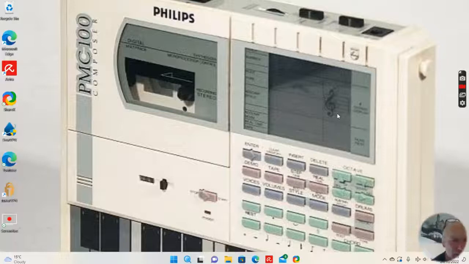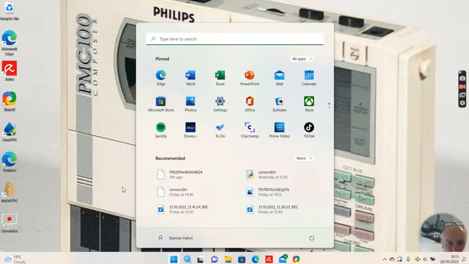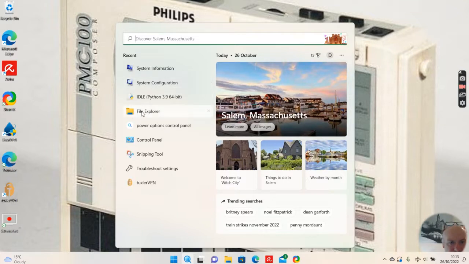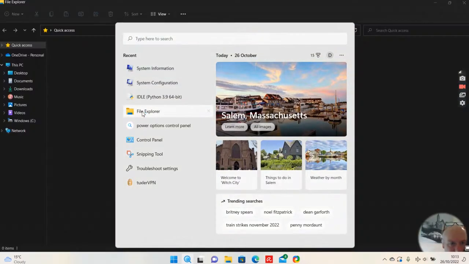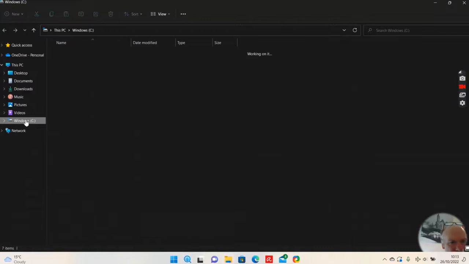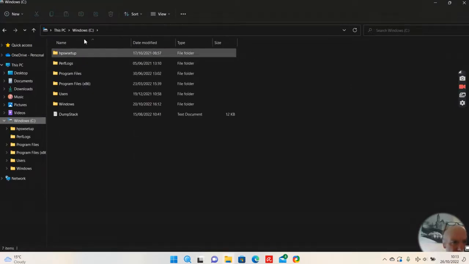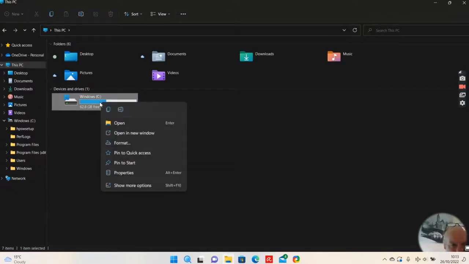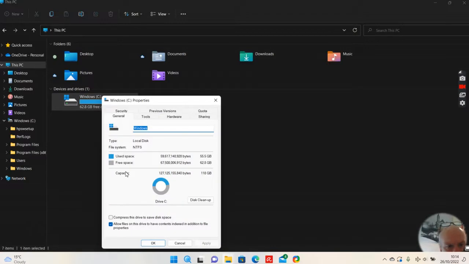Looking up how to speed up the laptop. So fix one, go to the File Explorer, and then find Windows C Drive. Here, go back one, we need to go to This PC. Then on Windows C, right click and look up Properties.